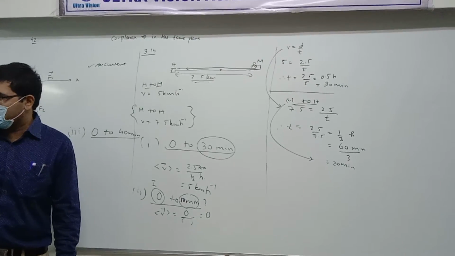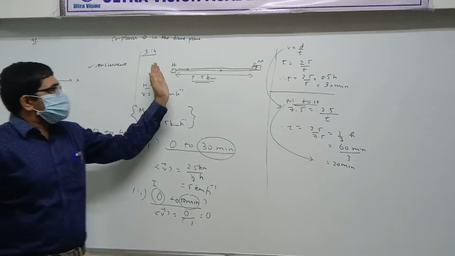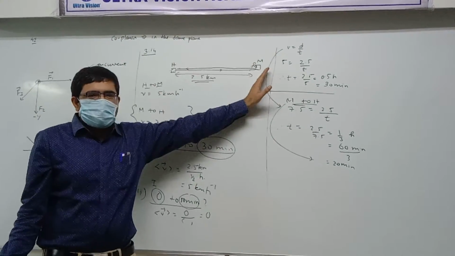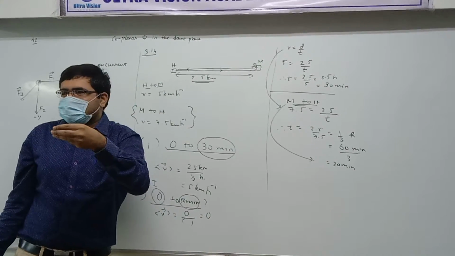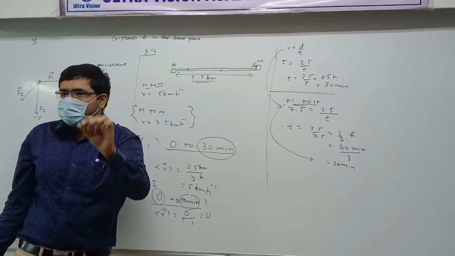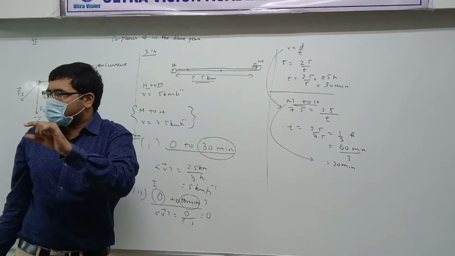Where do you think the person would be at 40 minutes? In 30 minutes the person goes from home to market. And 40 minutes means 30 plus 10 minutes, isn't it?